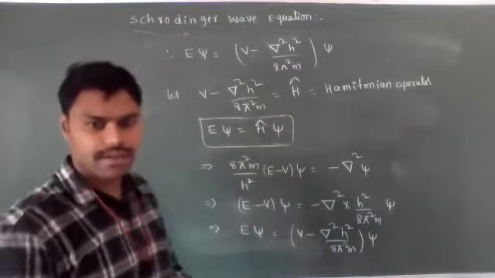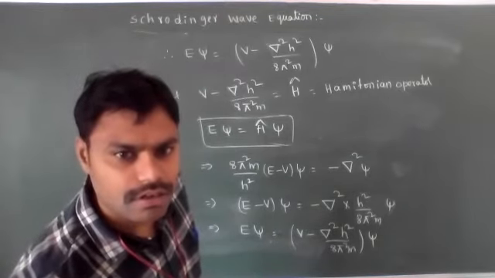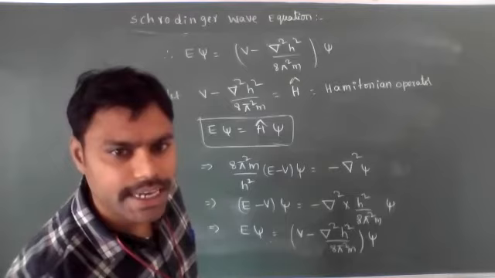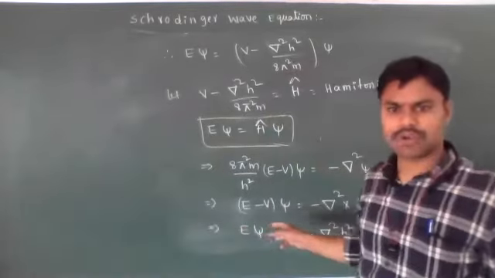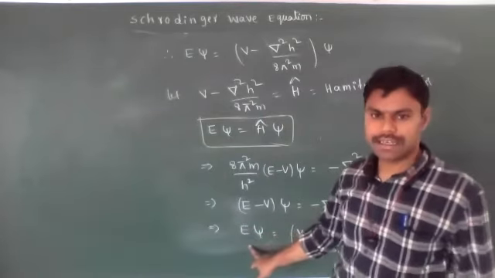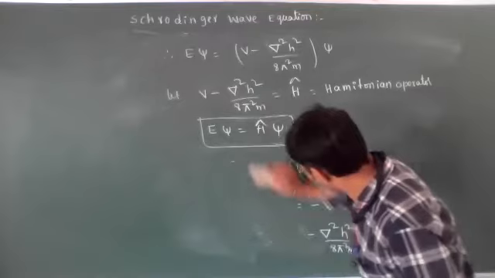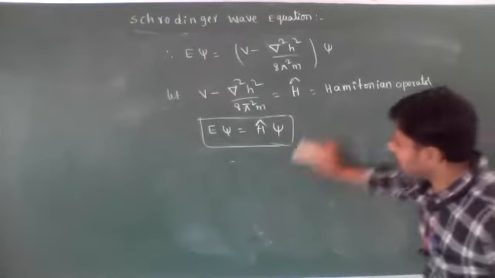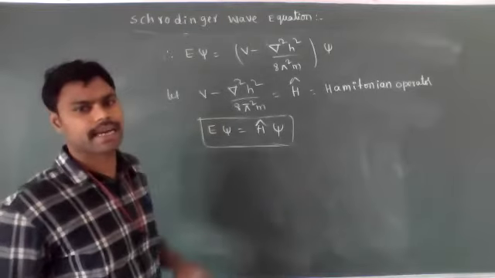So finally, the Schrodinger wave equation. E means energy, total energy. Already I explained that way, the Schrodinger wave equation. There I said E means total energy. So finally the Schrodinger wave equation is E psi is equal to H cap psi.